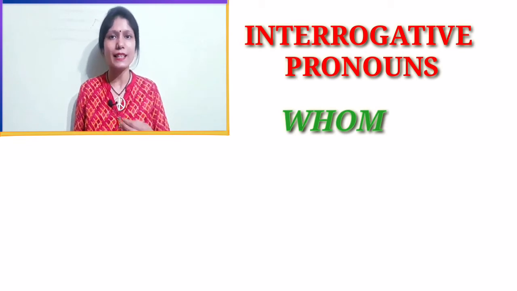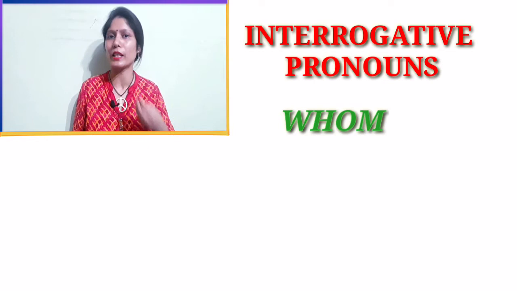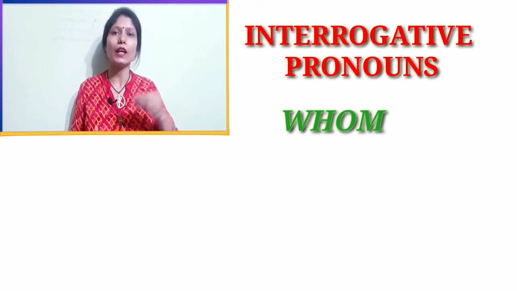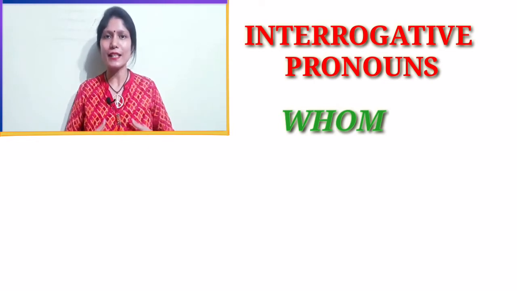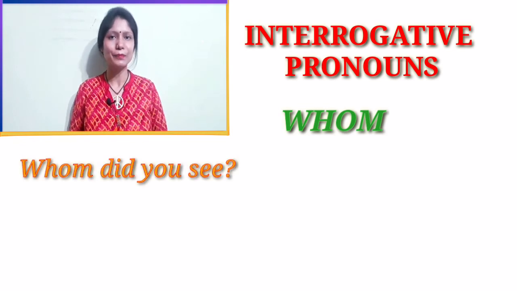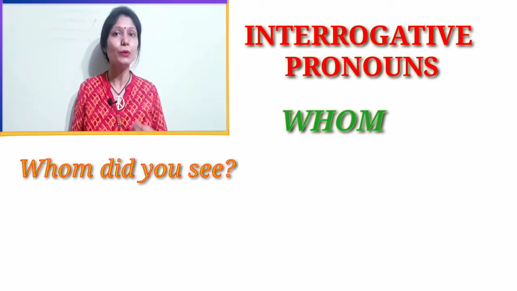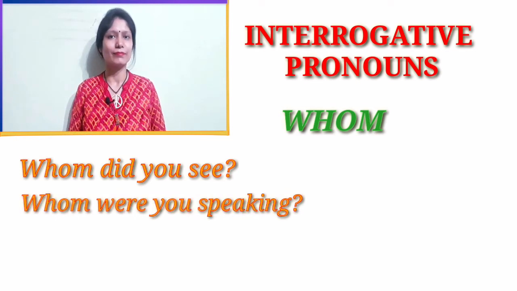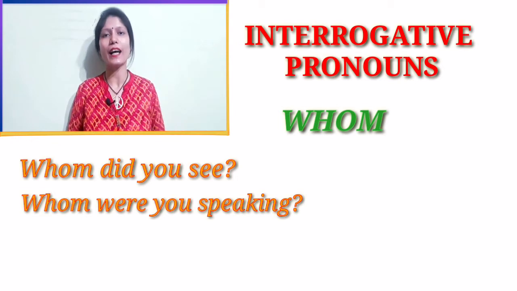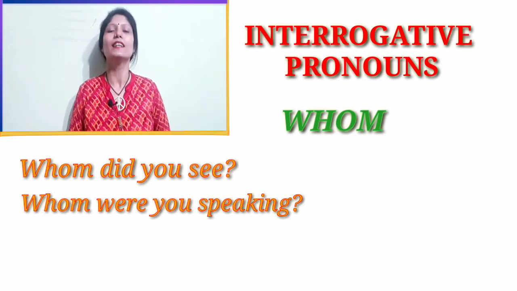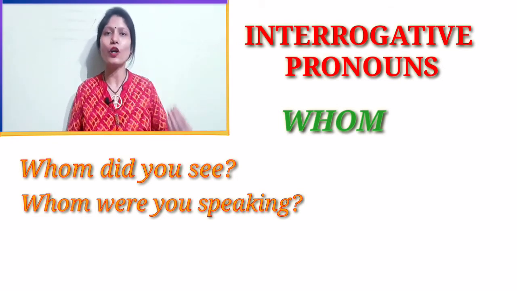Now let's see whom. Whom means who, as an object, and the answer of whom will come in the form of an object. For example, whom did you see? I saw my friend. I saw a dog. So the answer will come as an object. Whom were you speaking to? I was speaking to my friend. I was speaking to John. I was speaking to Juhi. The answer will come in the form of an object.